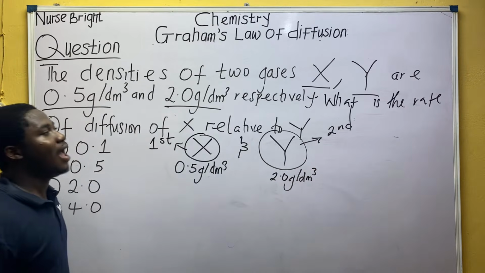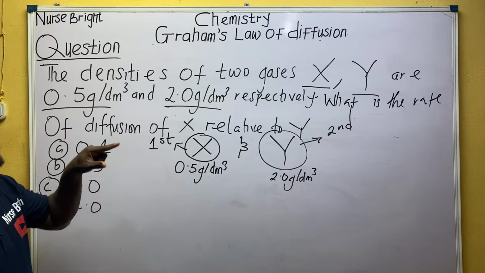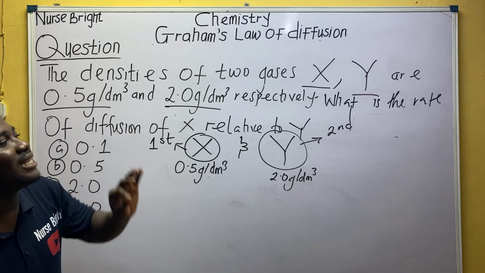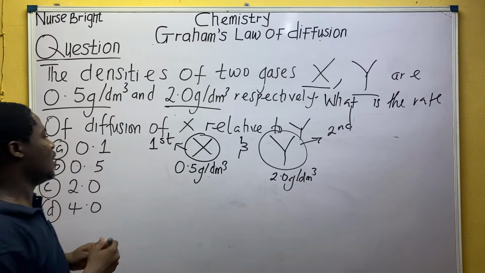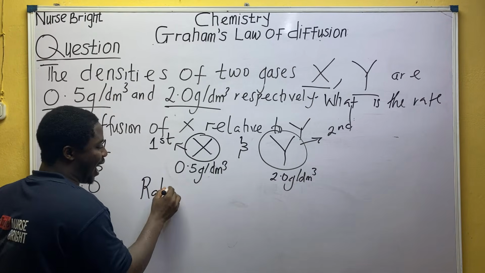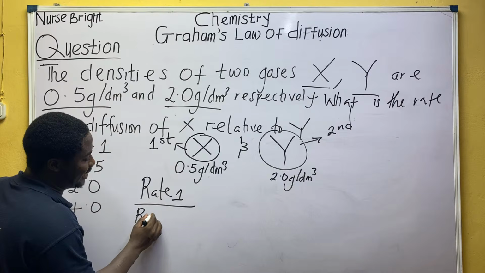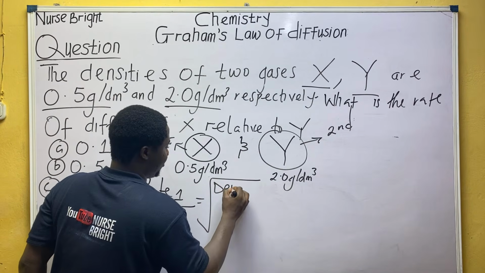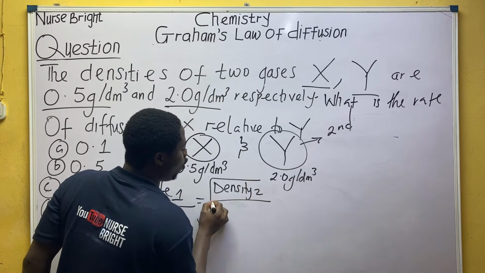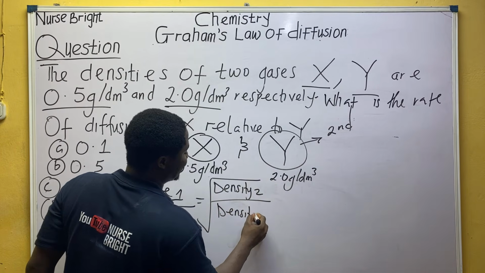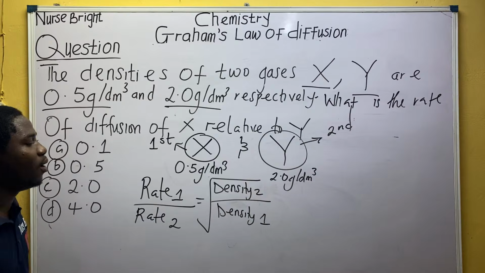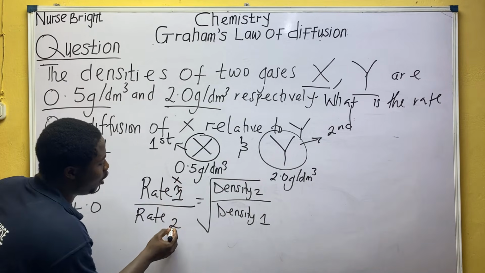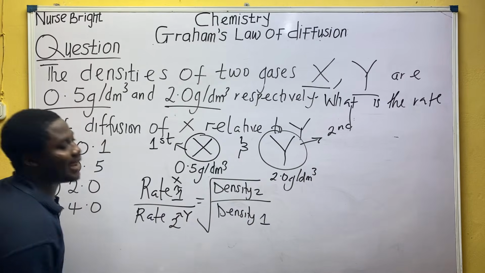So they said, what is the rate of diffusion of X relative to Y? So basically it's going to relate rate of diffusion and density. So what's the formula again? Rate 1 divided by rate 2 is equal to root of density 2 over root of density 1. So who is 1? Is it not gas X? Who is 2? Is it not gas Y?